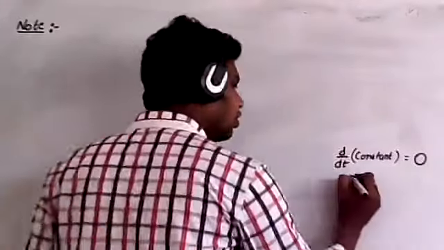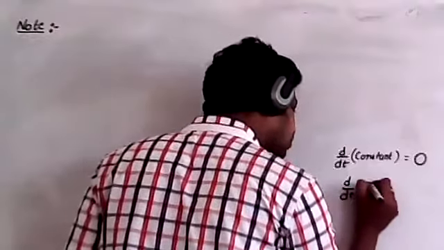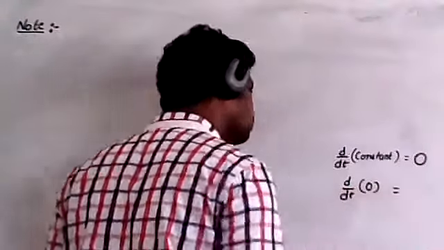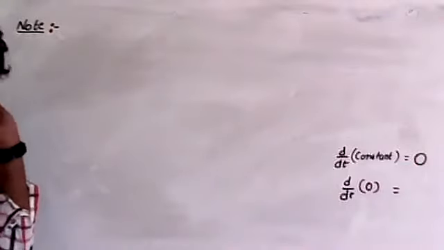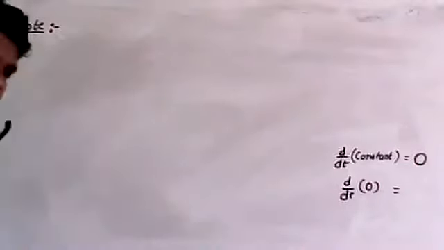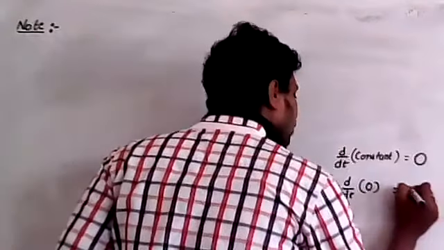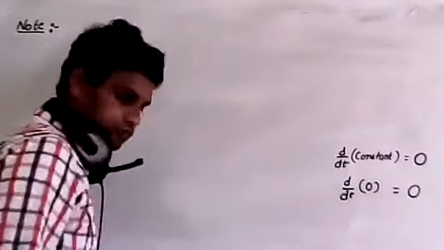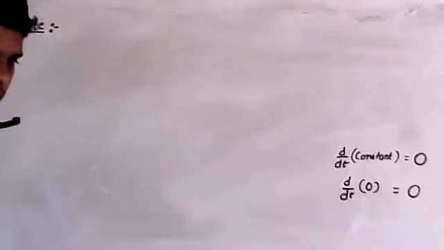Remember this point. Now what is d by dt of 0? Very good, d by dt of 0 is 0. Now listen.